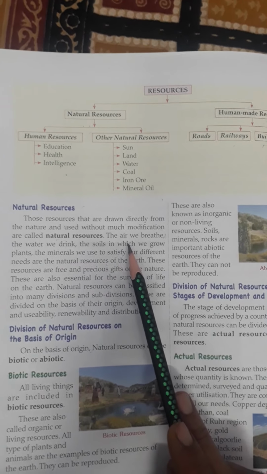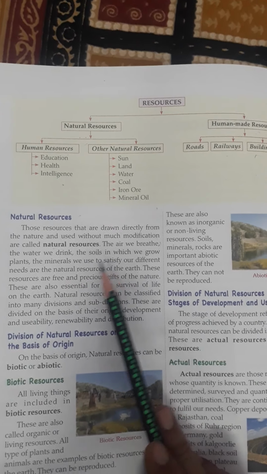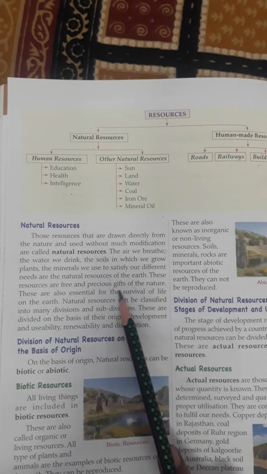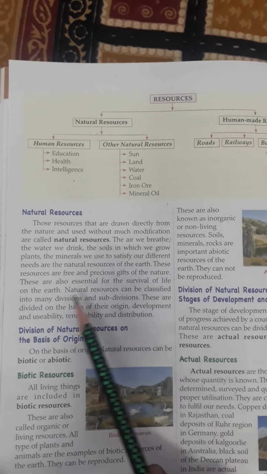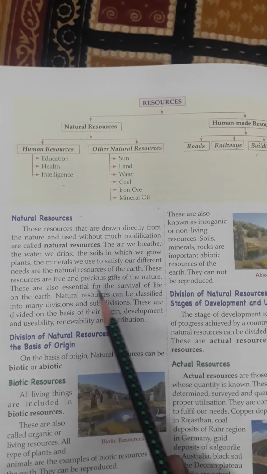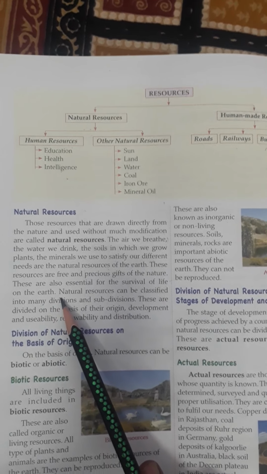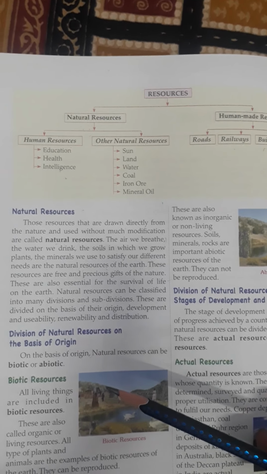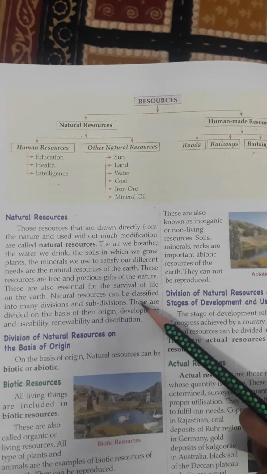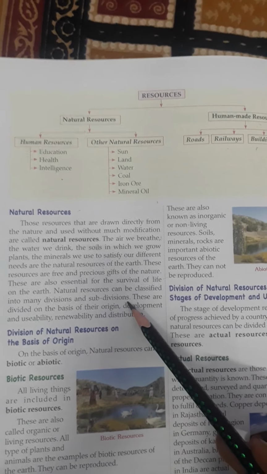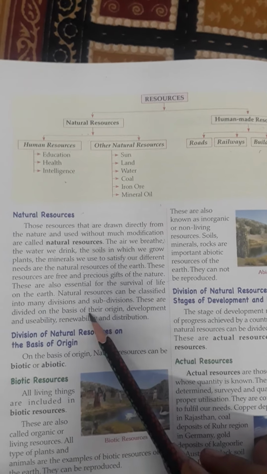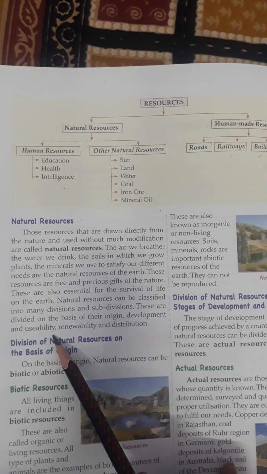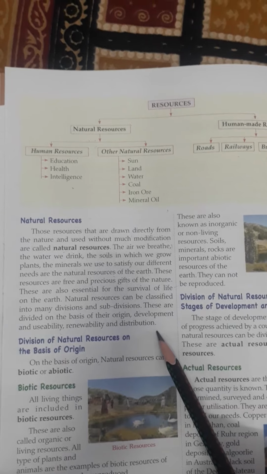It means air, water, soil and minerals. These resources are free and a precious gift of nature. They are also essential for the survival of life on the earth, because without water and without air it is not possible to live on the earth. Natural resources can be classified into many divisions and subdivisions. These are divided on the basis of their origin, development and usability, renewability and distribution.